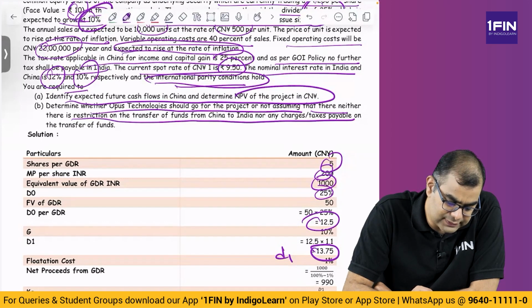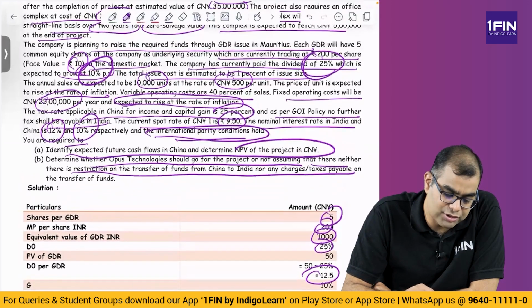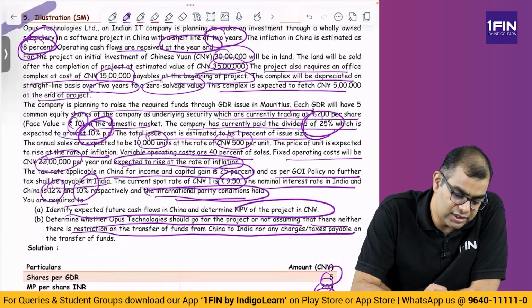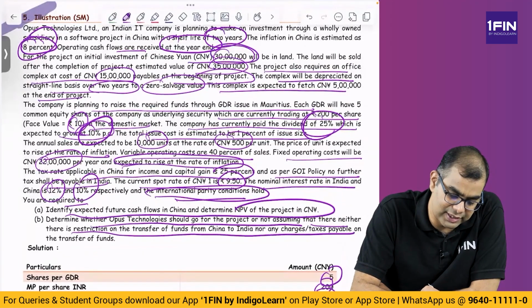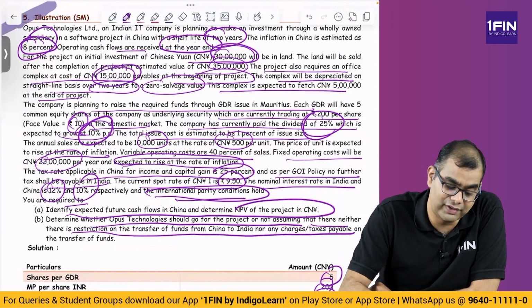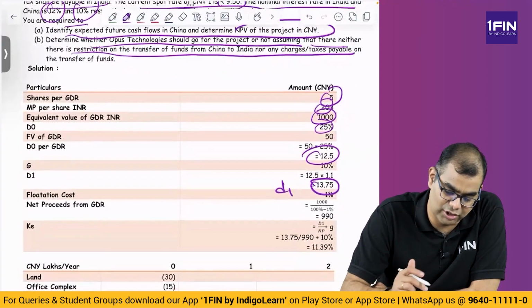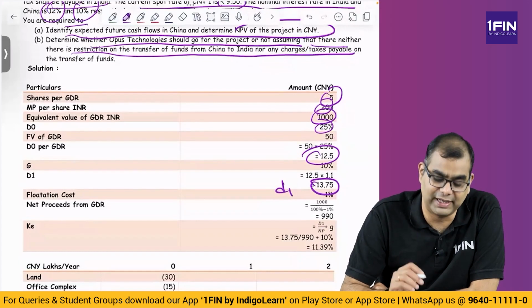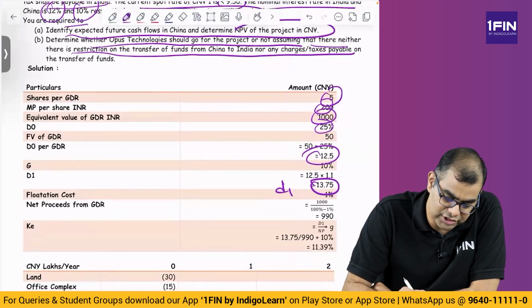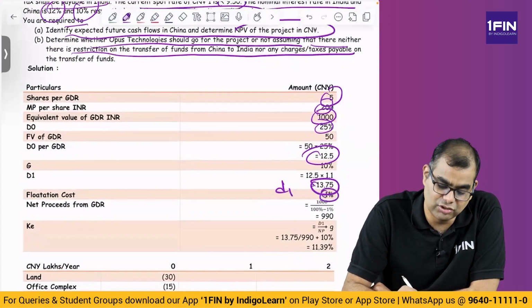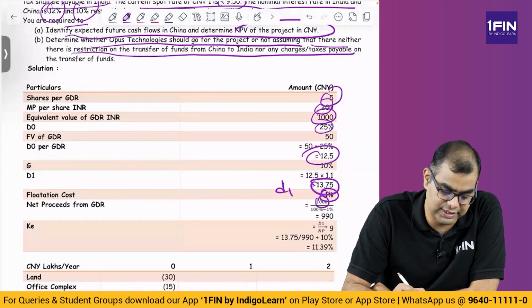Then they said variable cost this. How much money do you require? Initial investment of 30 million and office of 15 million. So you require 30 lakhs and 15 lakhs. So 45 lakhs is what you are supposed to raise, right? 45 lakhs. Now what do you do? What is the flotation cost? Flotation cost is 1%. So this 1000 rupees, whatever you are raising, out of that you get only 990.